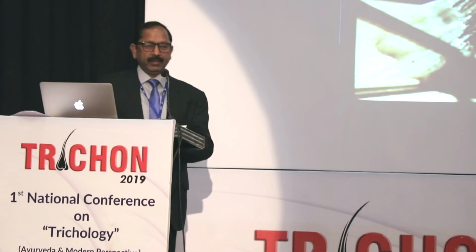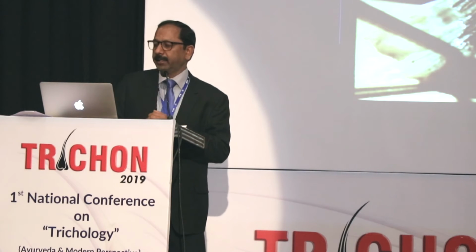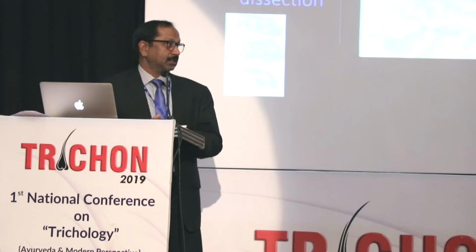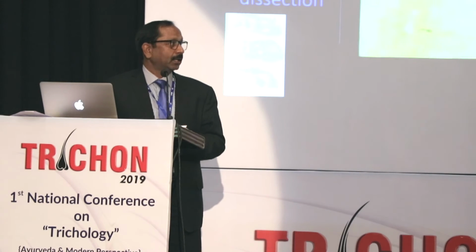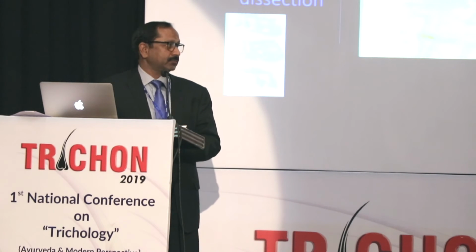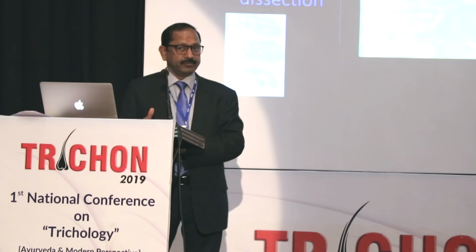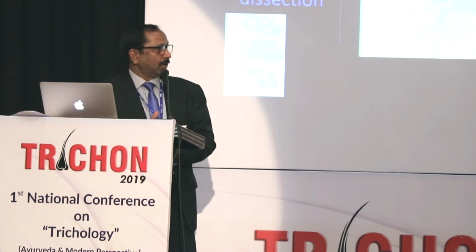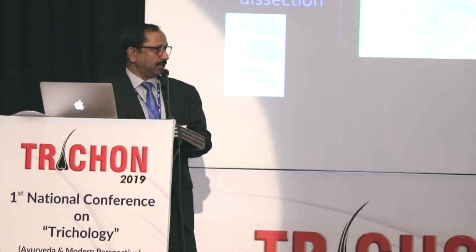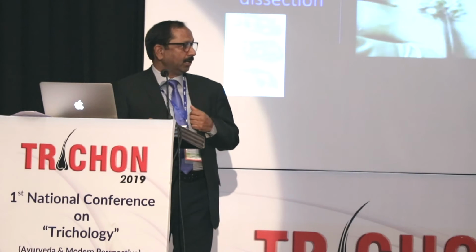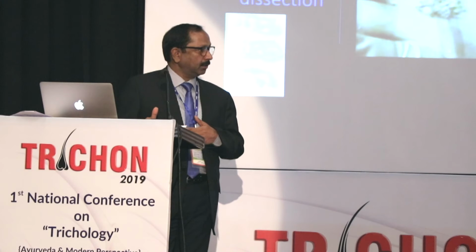Once we have harvested the strip, then we do the slivering, and this is how we do the slivering. If you see, this is done under magnification. Then we separate the follicles like this. We remove extra fat so that there's not much soft tissue around the follicles. There's just enough soft tissue, so that the grafts are not very bulky. And this is how it looks after removal.